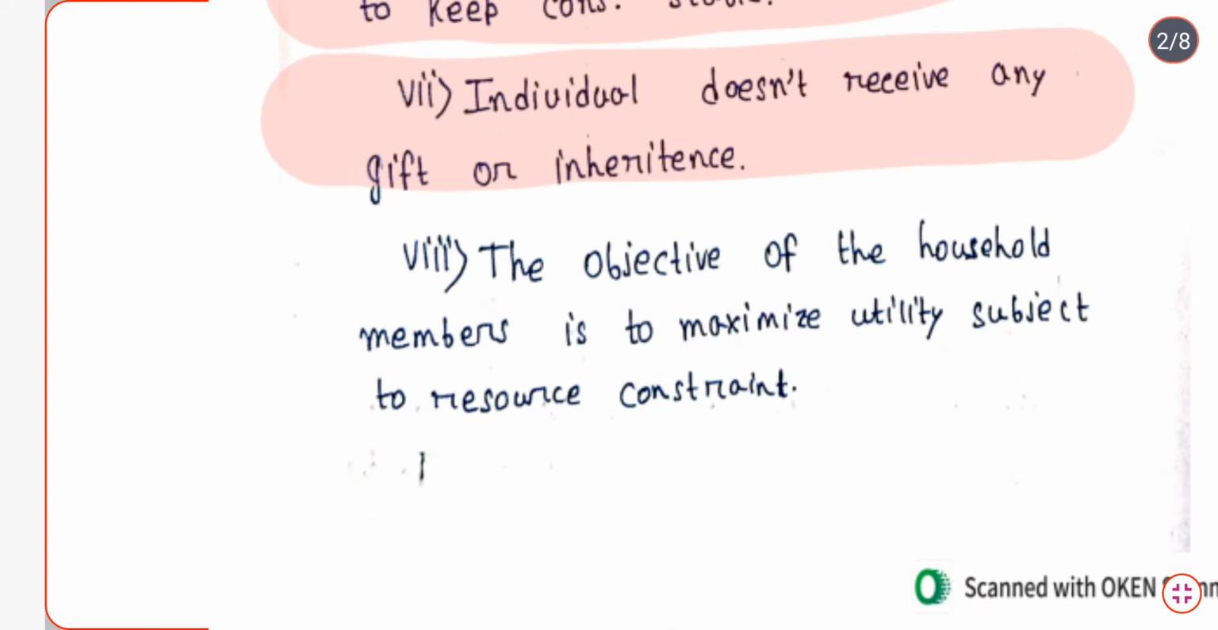And the last assumption tells us that the objective of the household members is to maximize utility subject to the resource constraint. Whatever income the family or household has, they will always try to utilize it properly and make the most of consumption possible with that income, to get proper satisfaction or utility from the resource that they have.